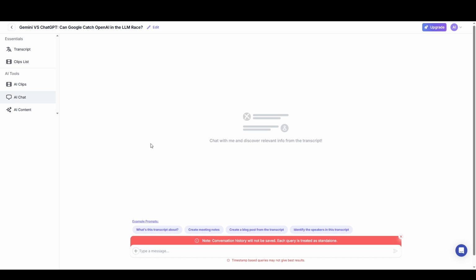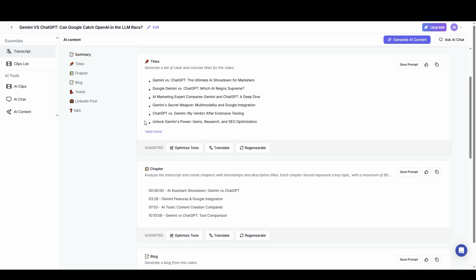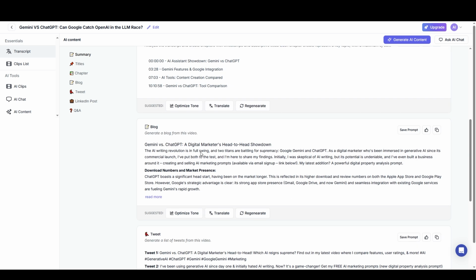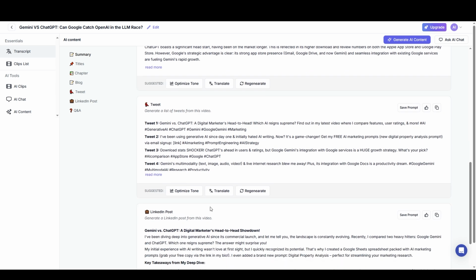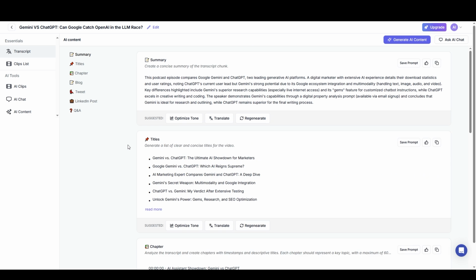And then if we go to AI content over here on the left, it's already created a summary as well as a bunch of titles and subtitles that could work well. It's divided it into chapters. It has suggested some blog articles that could be written from this, as well as some tweets or short social media posts, LinkedIn posts, Q&A, and I can work with this in a number of different ways, like optimizing the tone, translating it, regenerating it.